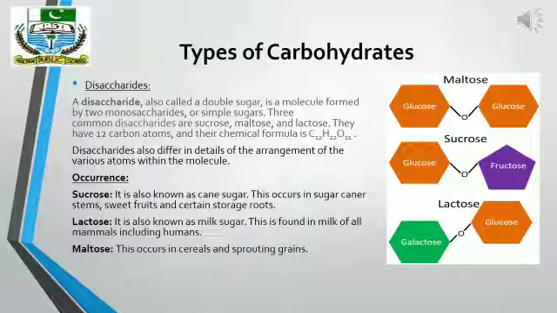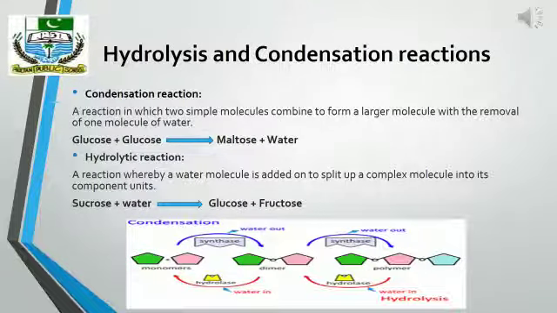Now maltose. Maltose is also known as malt sugar. It occurs in malted cereals and sprouting grains. It is formed from the partial digestion of starch and is a combination of two glucose molecules. As I have told you, in the formation of one disaccharide, two monosaccharides are required. All such reactions result in the loss of water, and we call those reactions condensation reactions.